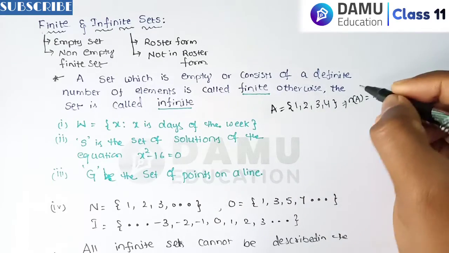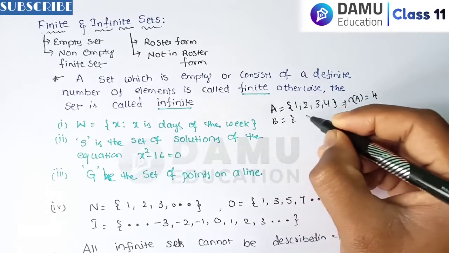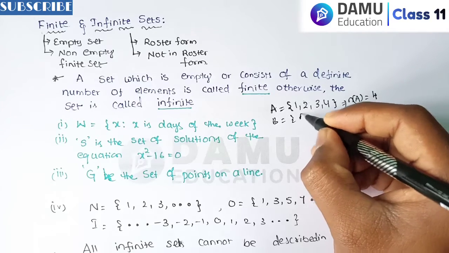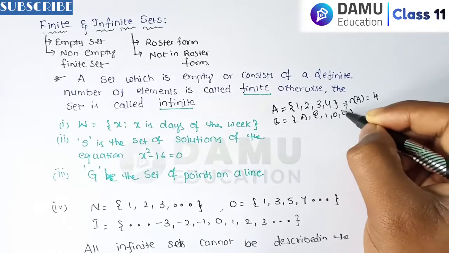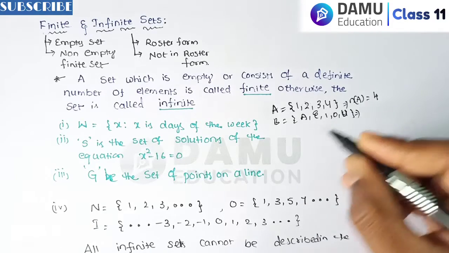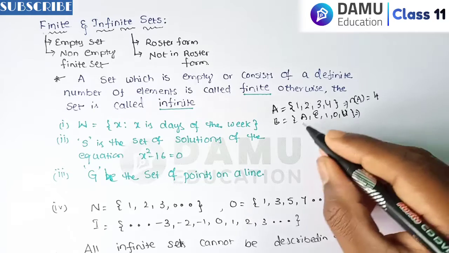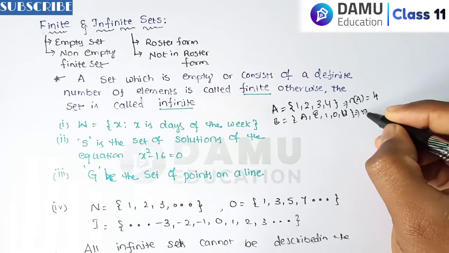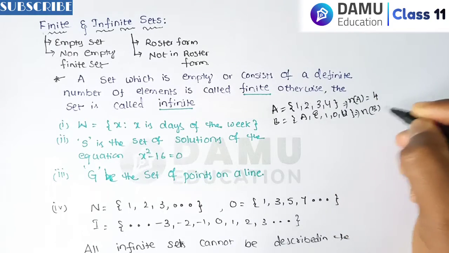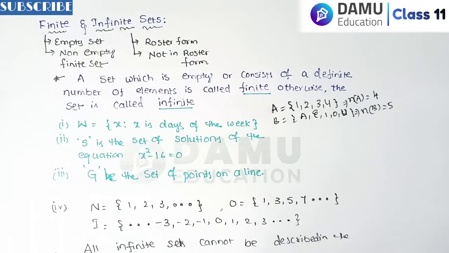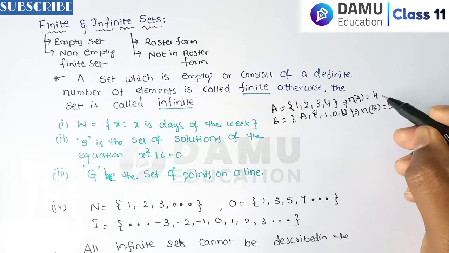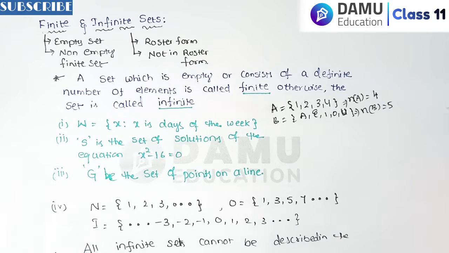Then let's take B, the vowel letters: a, e, i, o, u. That implies how many elements are present in the given set. You can show this as n of B, that will be equal to 5. How many are there? 1 2 3 4 5. So this is n of A, n of B, the number of elements in the given sets. This is the way to write it.